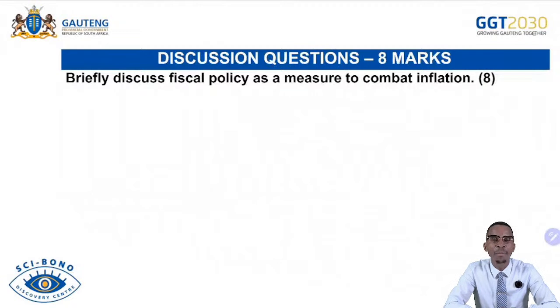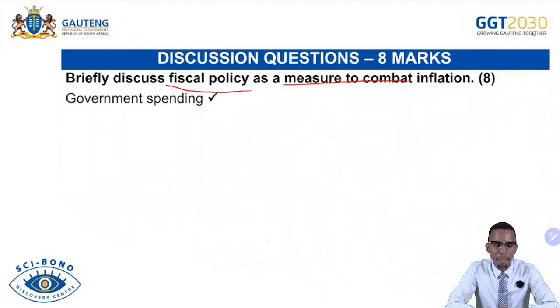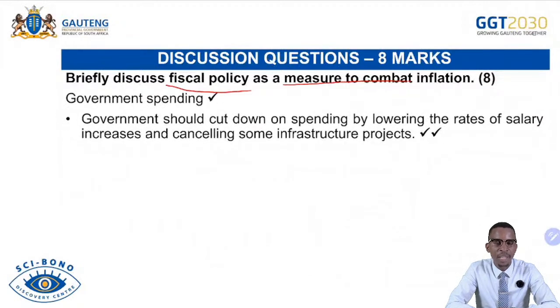Briefly discuss fiscal policy as a measure to combat inflation. We are continuing with measures to combat inflation. Remember, it's a part of your section C, can also be section B. And then the question is now, we discuss fiscal policy as a measure to combat inflation, meaning the government must intervene now, not the Reserve Bank.